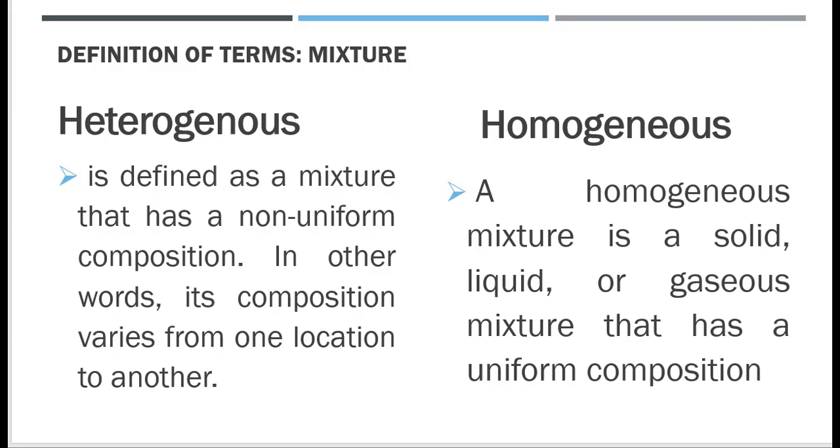In other words, its composition varies from one location to another, while a homogeneous mixture is a mixture of solid, liquid, or gaseous mixture that has a uniform composition. We will discuss this thoroughly as we tackle our lesson. This is a quick review as an introduction to our lesson for today.